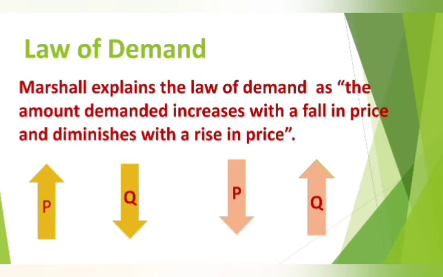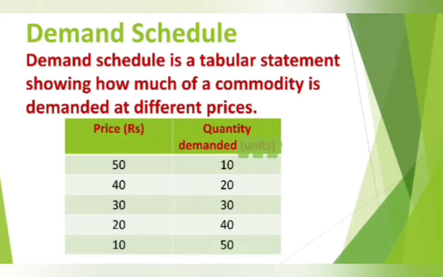Demand schedule is a tabular statement showing how much of a commodity is demanded at different prices. It refers to the response of amount demanded to change in the price of the commodity. For understanding this, I have given one table. Just imagine the price of some fruit, say a banana. The price of the banana is given on one side and the quantity demanded on the other side.